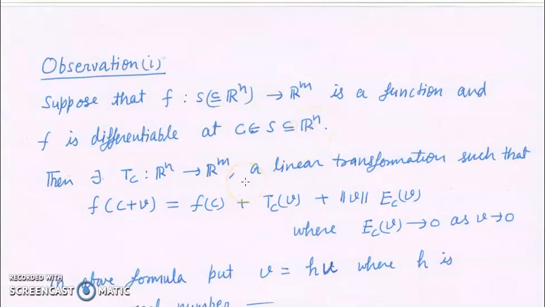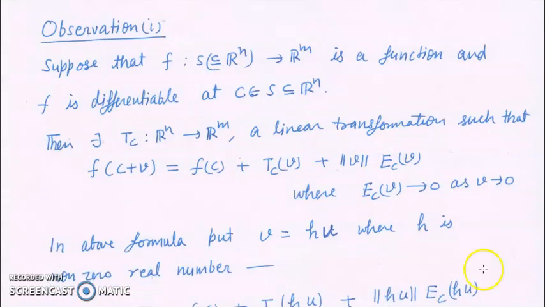Because f is differentiable, as we have done, there exists a linear transformation Tc from Rn to Rm which satisfies this equation: f(c+v) = f(c) + Tc(v) + ||v|| Ec(v), where Ec(v) is going towards 0 as v is going towards 0. Now in the above expression, put v equal to hu, where h is a non-zero real number and v is also a vector, small enough so that c+v is contained inside S.